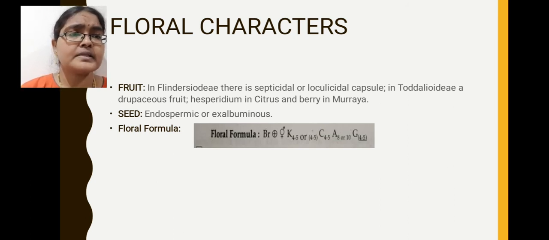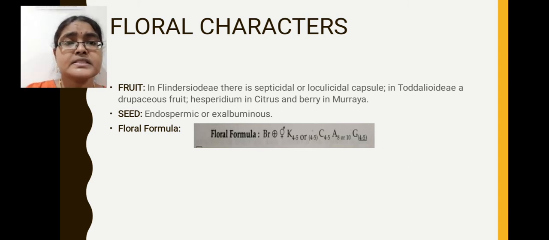These carpels are fused, so the syncarpous condition is mentioned by keeping the 4 or 5 within brackets. See here the ovary position is superior, so below G you have to put one hyphen that indicates the superior condition of the ovary. This is about the floral formula of the Rutaceae family.